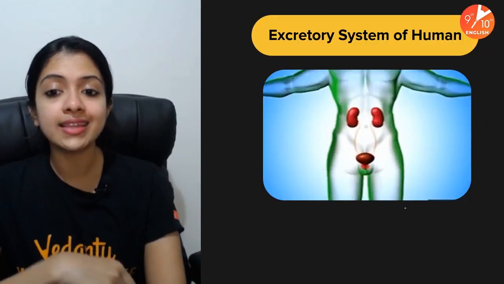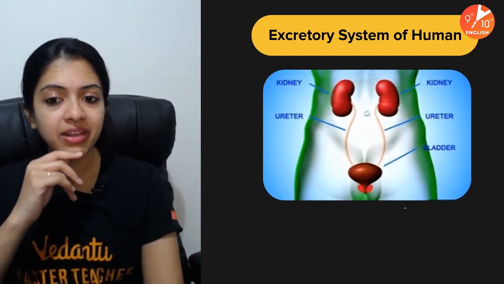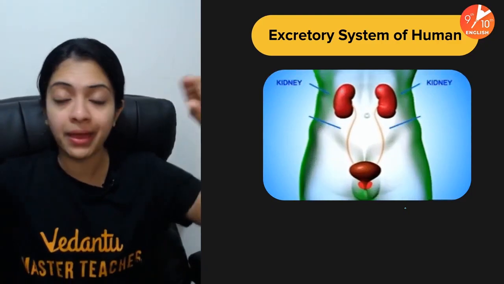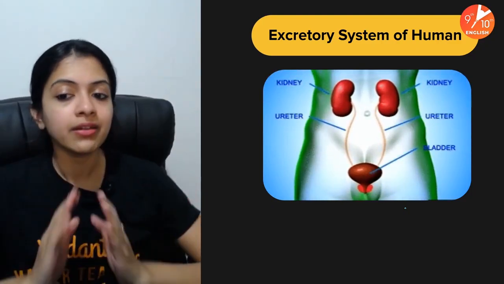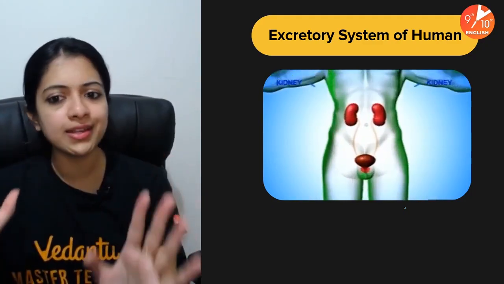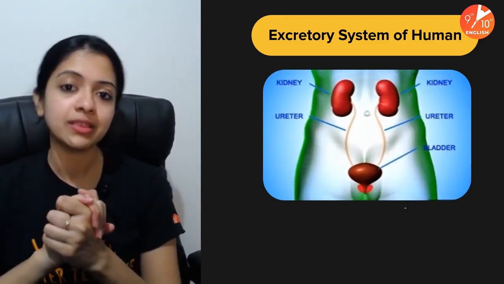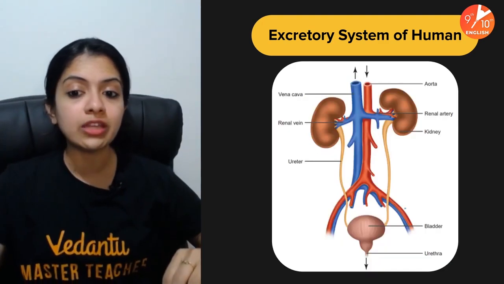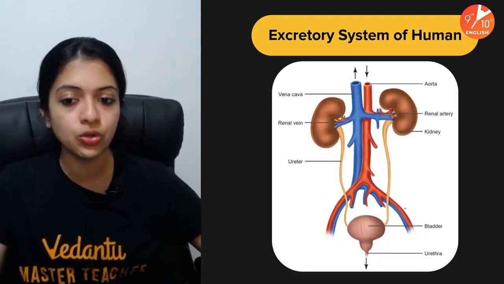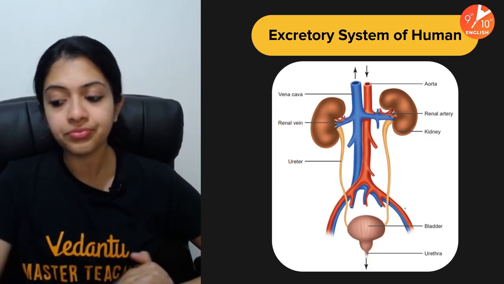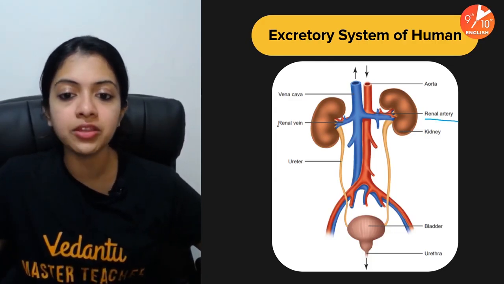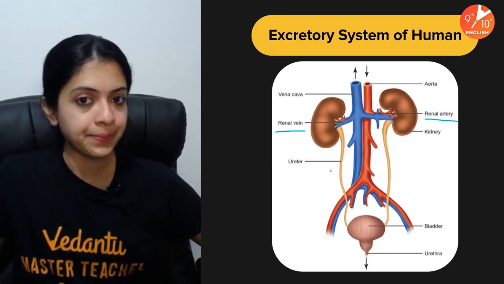Now this diagram of the human excretory system is super important for you to know. A pair of bean-shaped kidneys, a pair of ureters, urinary bladder, and the urethra. To be very honest, I would say this is the simplest diagram in this particular chapter. Note that the renal artery and the renal vein are marked as well.